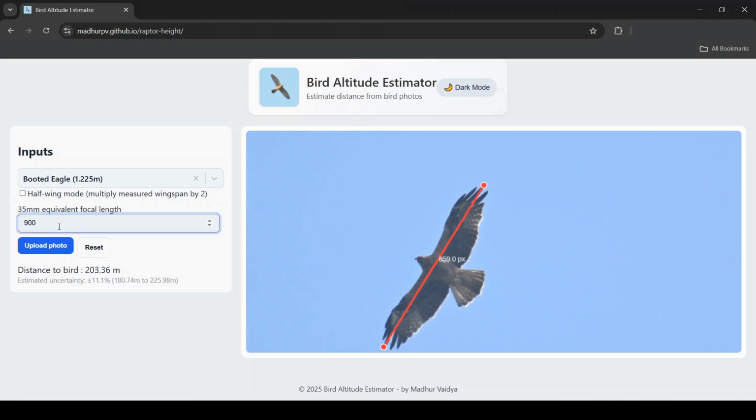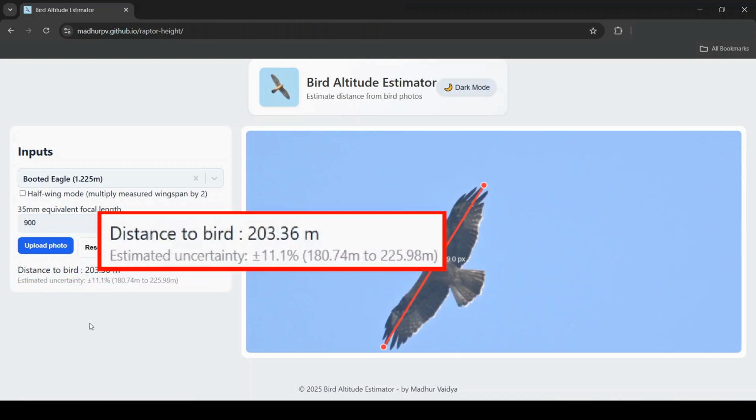This text box is used for input of the camera's focal length. If the photo has the focal length value in its EXIF data, it will use that automatically. Or else you can manually enter the value too. And done. You can see that the estimated distance to the bird is calculated, which is about 200 meters.